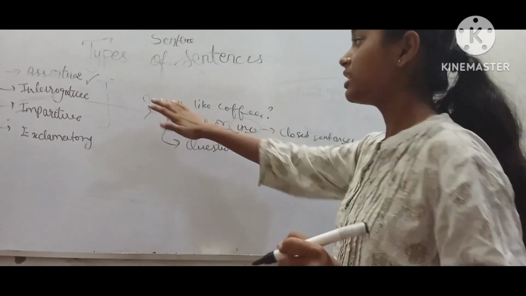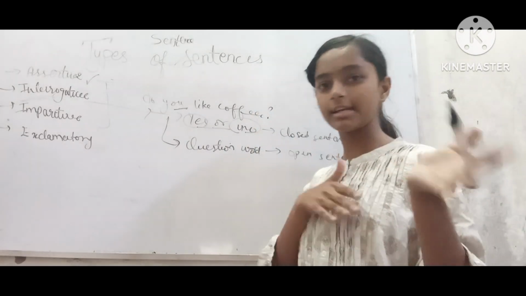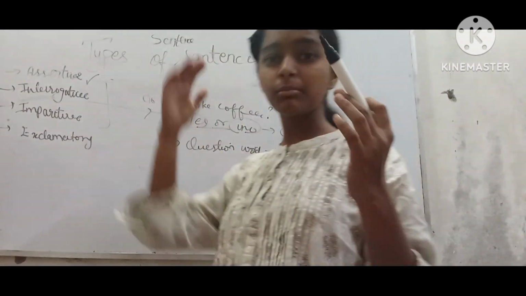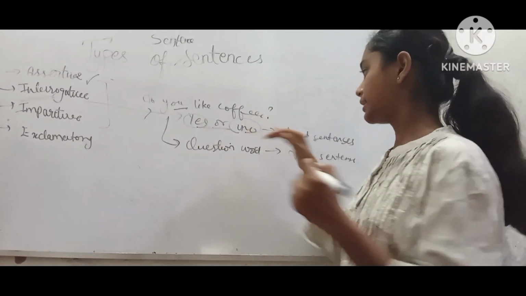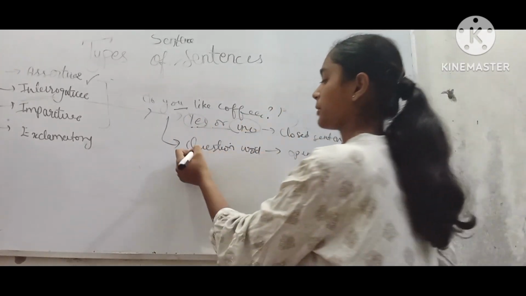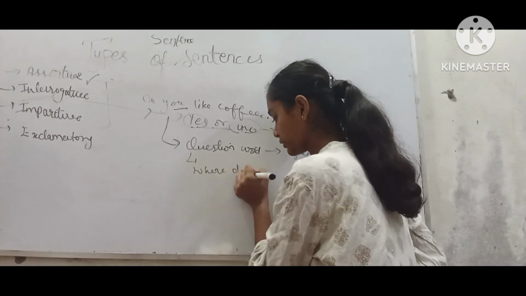Like in this example, do you like coffee? In that, we can only answer in yes, I like coffee, or no, I don't like coffee. We cannot bring it in more detailed way. So it is closed sentences, yes or no. Now, example of question word is where do you live? Where do you live?